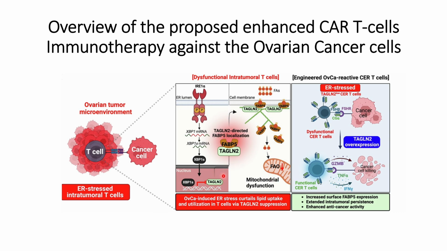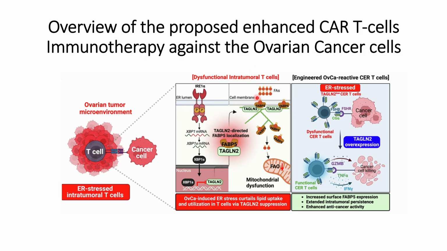However, because of the ER stress, this TAGLN2 will not be secreted in the cytosol, and thereby a problem occurs in the transfer of FABP5 to the cell surface, and the fatty acid uptake will go down because of that.